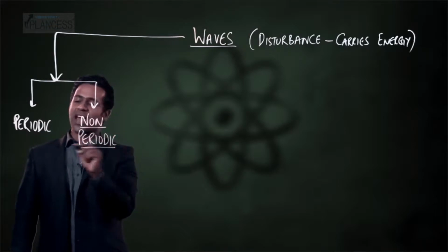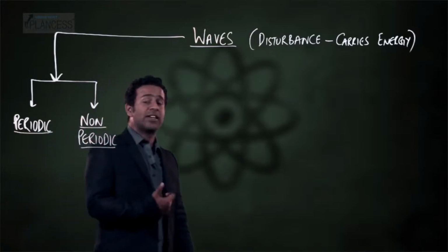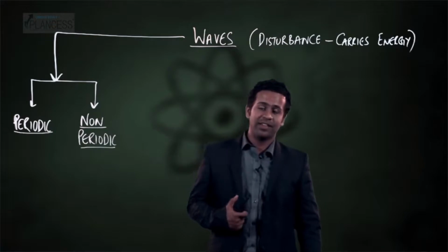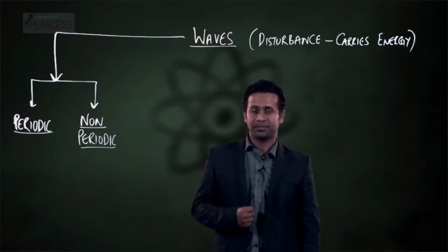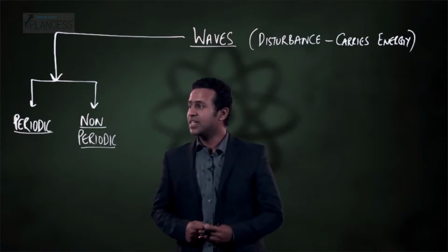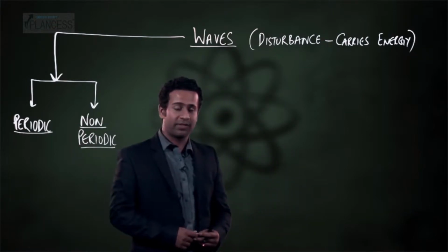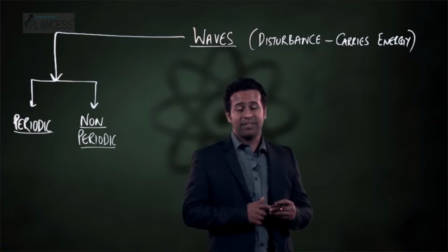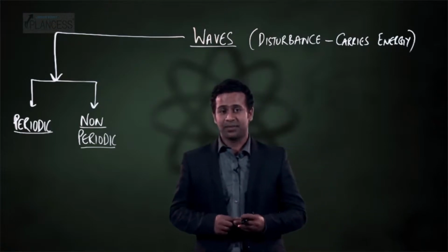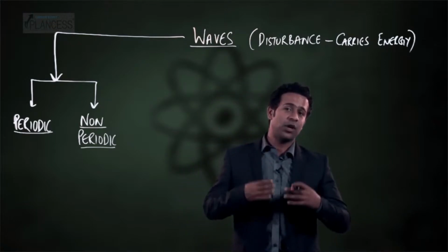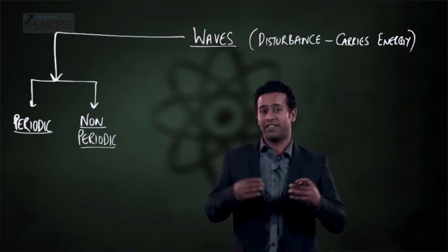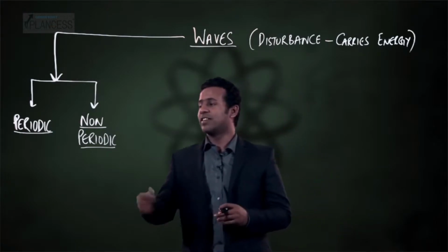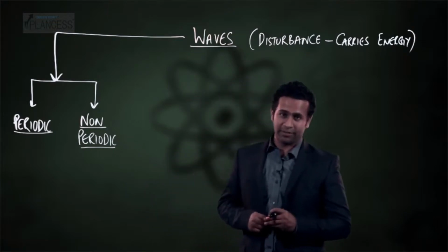So what does having a pattern mean? Having a pattern means that the wave repeats itself after regular intervals of time. So when this happens, the wave is a periodic wave. Whereas if the wave is randomly generated, that is, there is no time periodicity in the propagation or generation of that wave, then the wave is said to be a non-periodic wave.